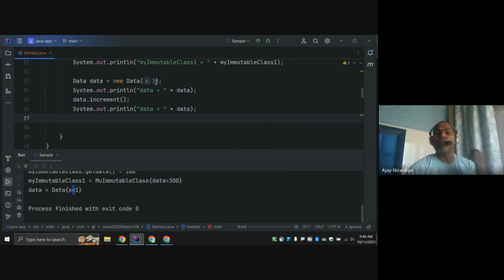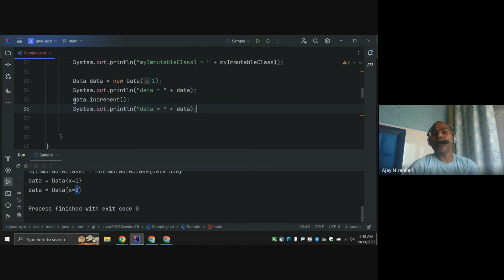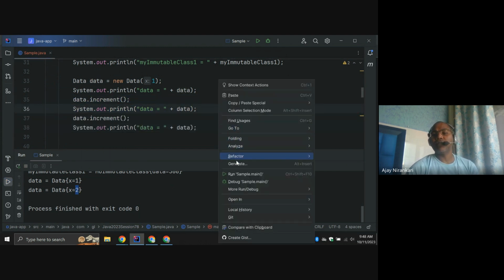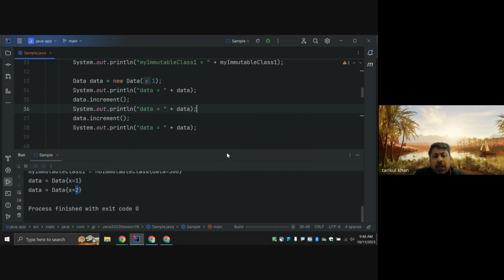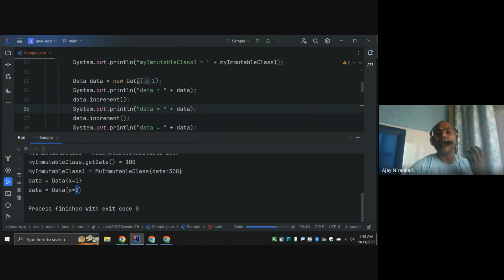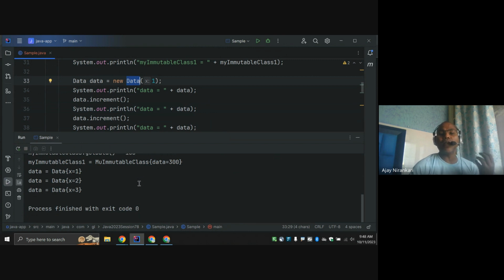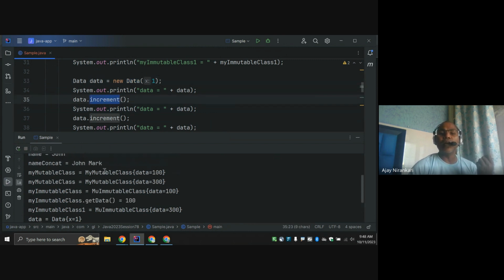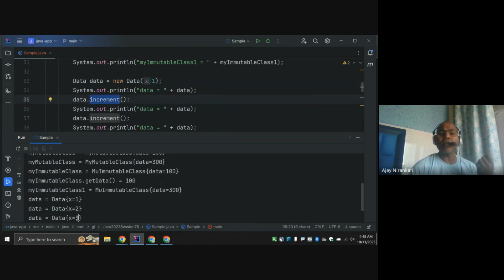This value changes from 1 to 2. So if anyone invokes the increment method, our value x is going to change.